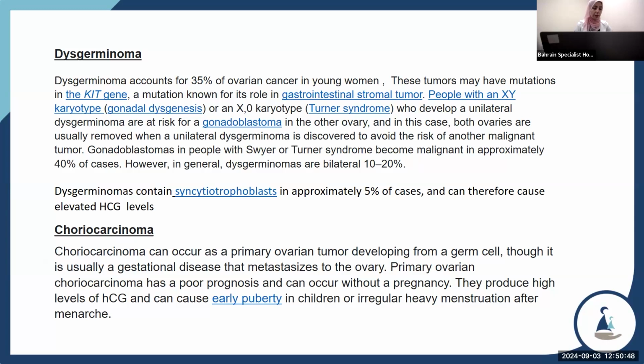Dysgerminoma contains syncytiotrophoblast in approximately 5% of cases and can therefore cause elevated HCG. Choriocarcinoma can occur as a primary ovarian tumor developing from germ cells. So it's usually a gestational disease that metastasizes to the ovary. But primary ovarian choriocarcinoma has a poor prognosis and can occur without a pregnancy. They produce high levels of HCG and can cause early puberty in children or irregular heavy menstruation after menarche.